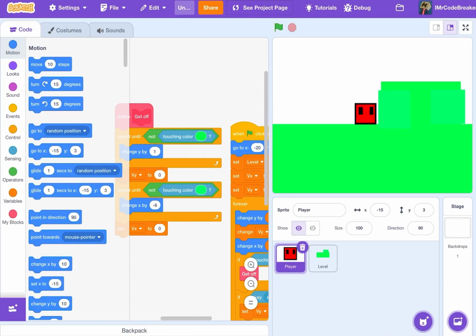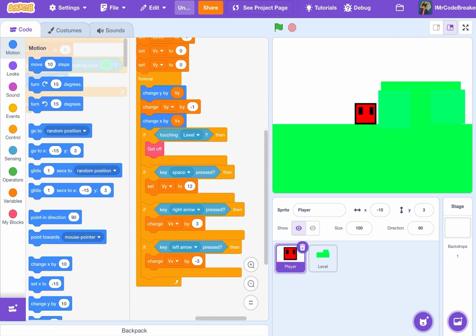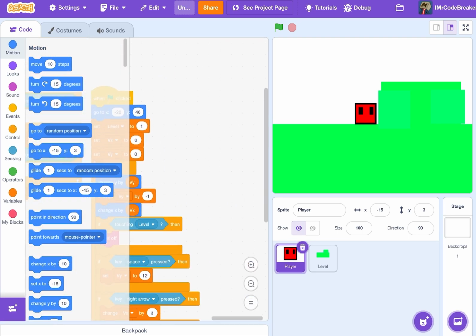Today I'm going to be showing you how to add spikes onto your platformer. Remember, this is platformer part 2. If you haven't watched the other one, then I suggest if you want to know how to make a platformer, then you should go on there.